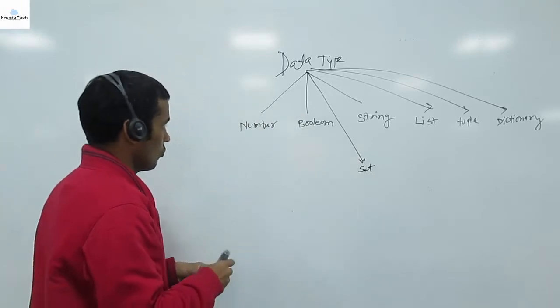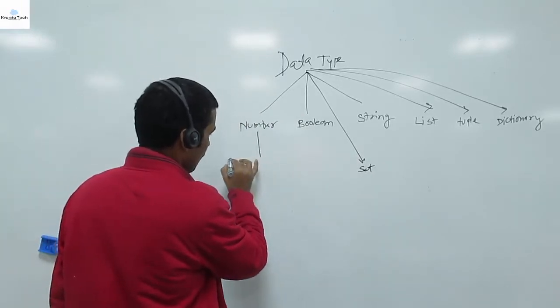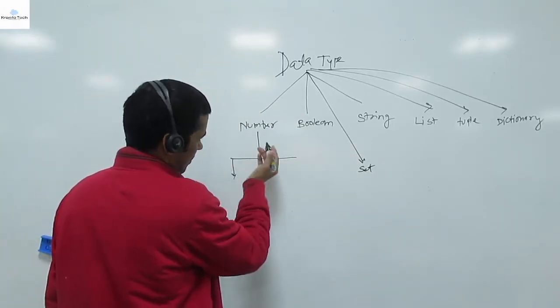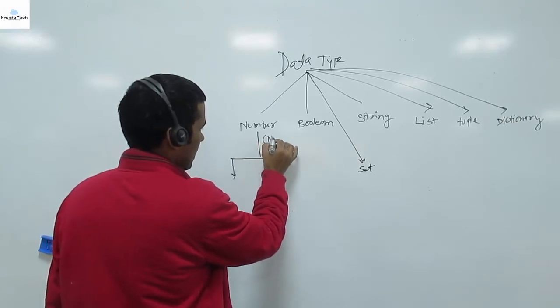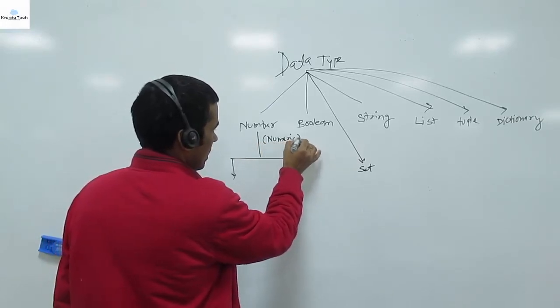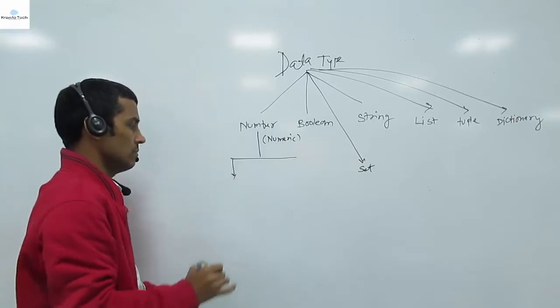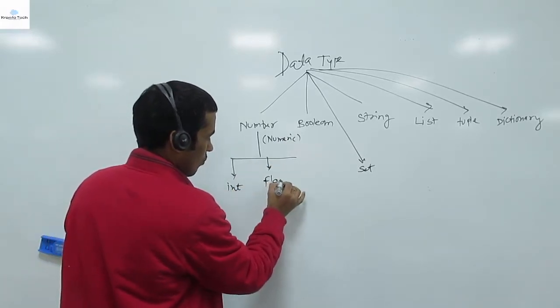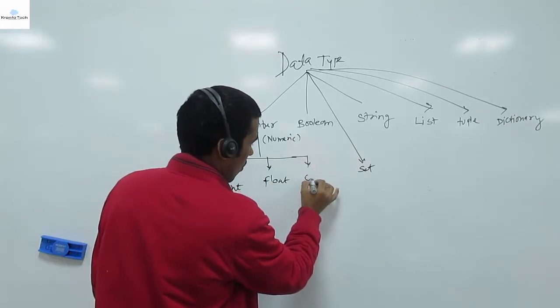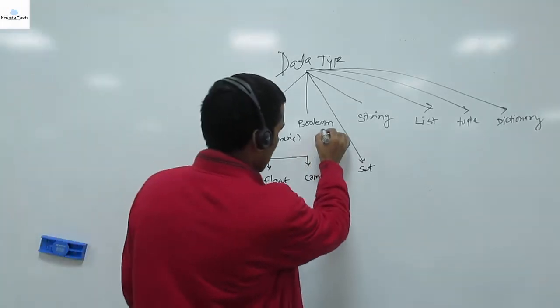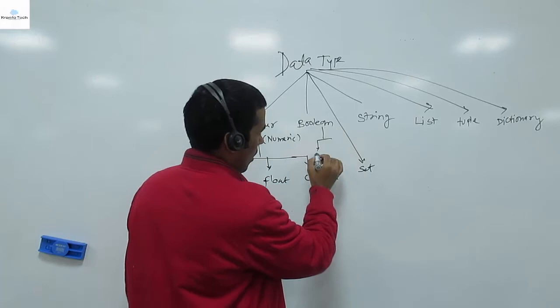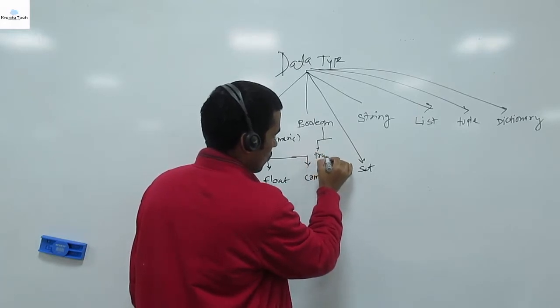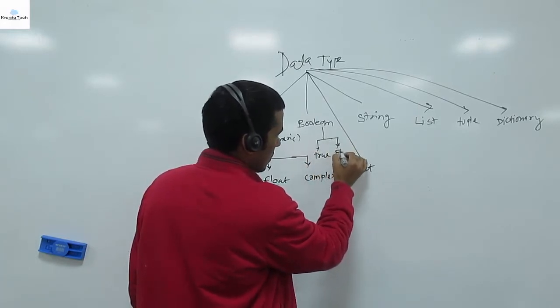Now let's talk about number. Sometimes we say numeric as well, so numeric and number data types are the same. In number we have three data types: integer, float, and complex number. If I talk about Boolean, we have either true or false.